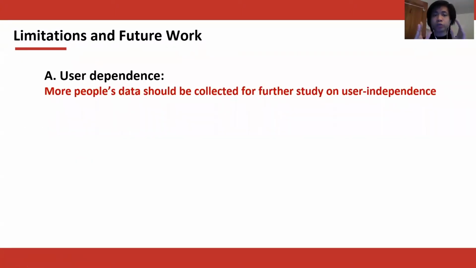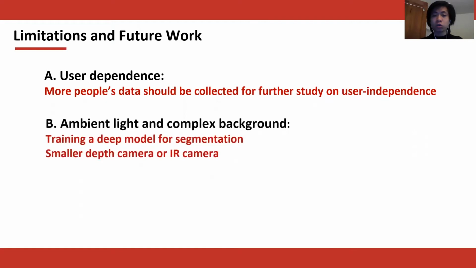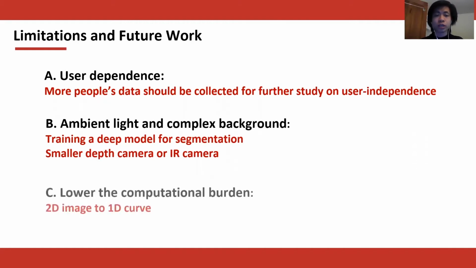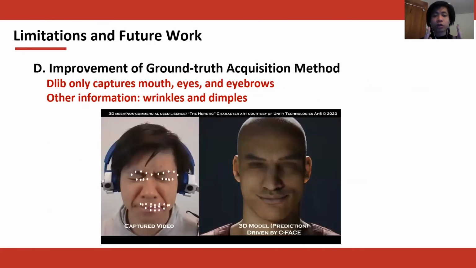Admittedly, C-Face still has room for improvement. For instance, our current model is user-dependent. More people's data needs to be collected for further studies. Also, complex light conditions and backgrounds affect our segmentation, which could be improved with better software and hardware. We could also work on lowering the computational burden by reducing the data dimensions. Finally, our current ground truth from Dlib only reports landmarks of mouth, eyes, and eyebrows. Maybe in the future, we can apply other higher resolution methods like iOS does with Face ID to acquire more detail like wrinkles and dimples.